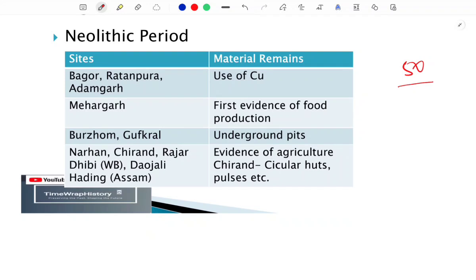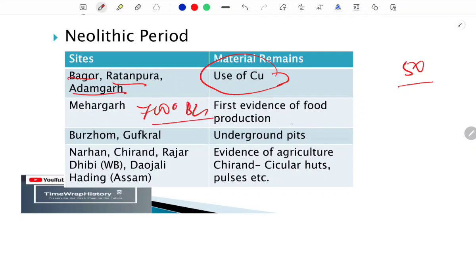Okay, so the Neolithic sites from the Indian subcontinent. As I said earlier, with the sites I will also be discussing the material remains. From Bagor, Radanpura and Adamgarh we find different evidences of the use of copper. Copper was one of the earliest metals humans used. Later on, Mehrgarh, you already know that, around 7000 BCE food production actually started there.